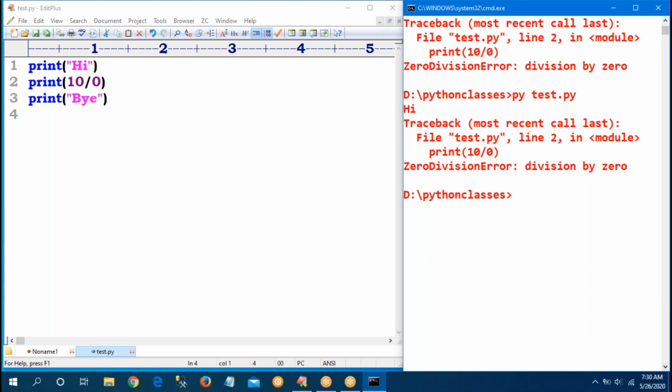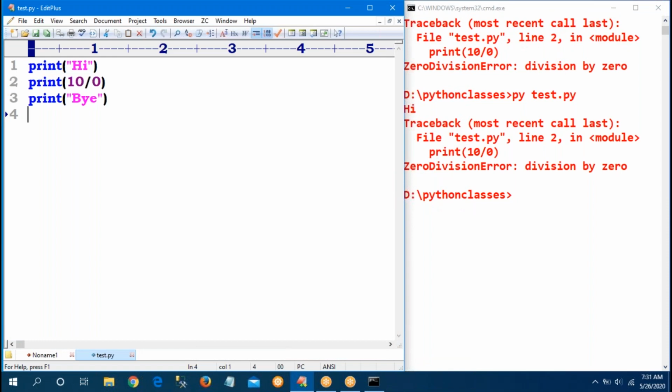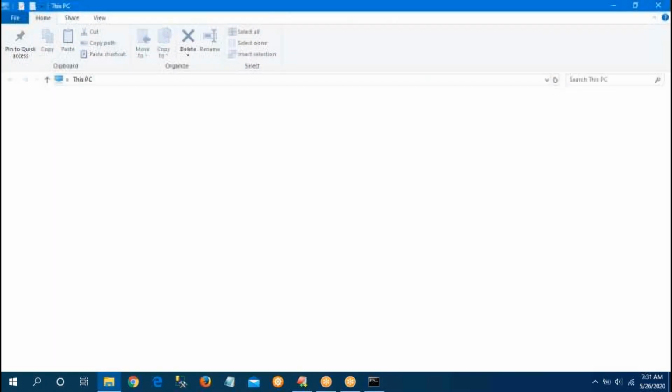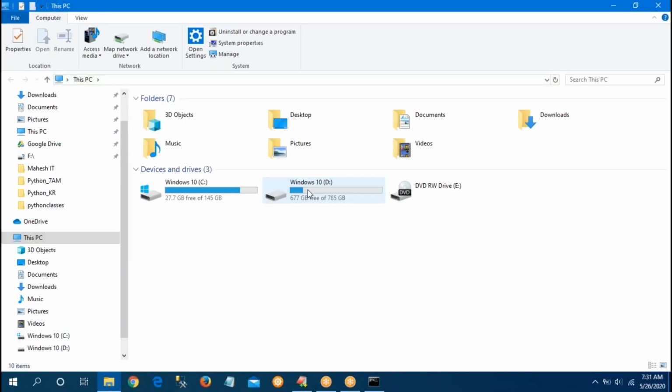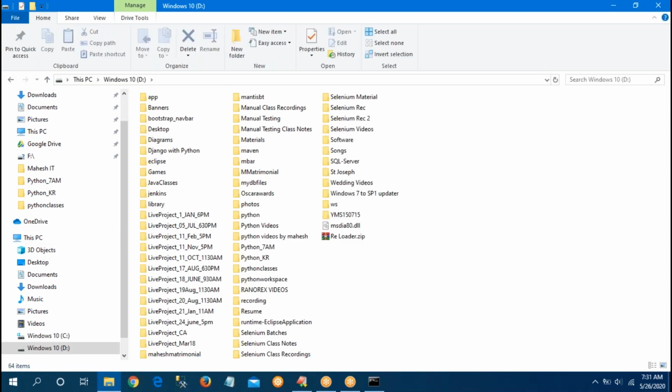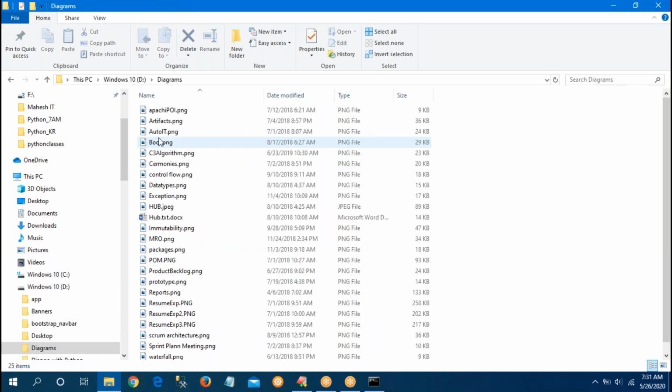So how to handle these exceptions? What are the corresponding classes available? I will give one diagram with all the exceptions. To handle the exception, corresponding classes are required. Whatever the classes are there, like Exception class, SyntaxError, GeneratorExit, KeyboardInterrupt, AttributeError, ArithmeticError, like that. Multiple exceptions are there.